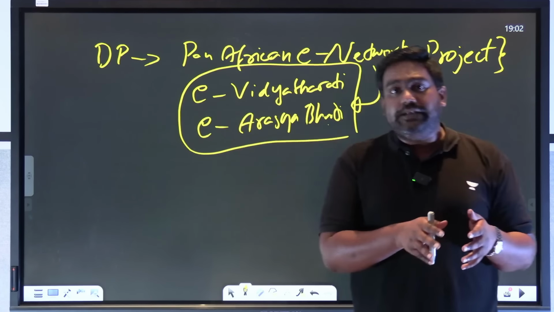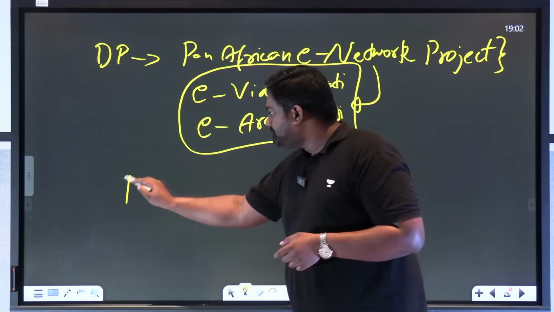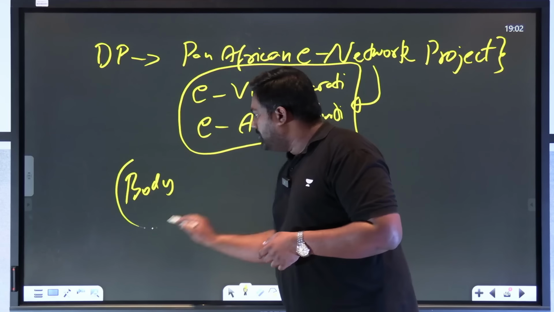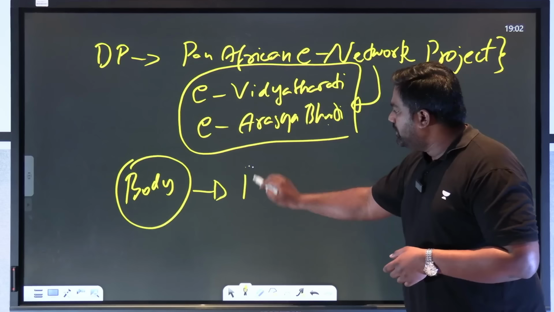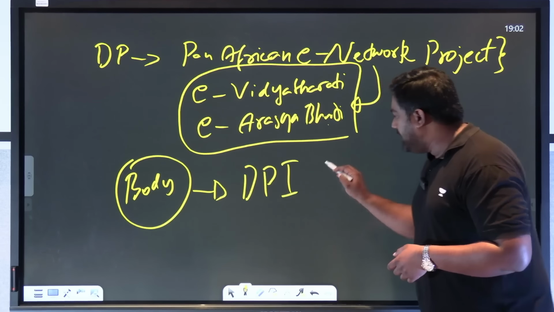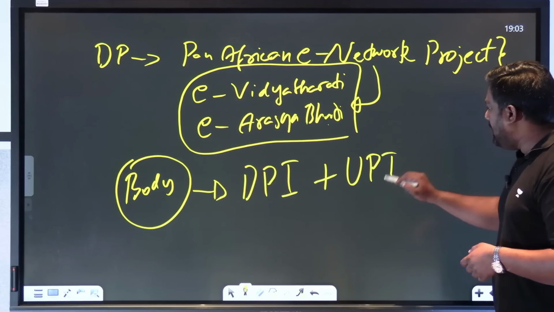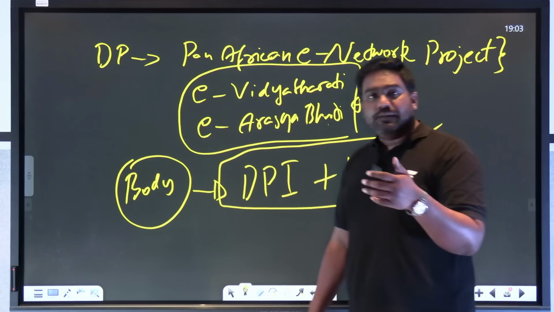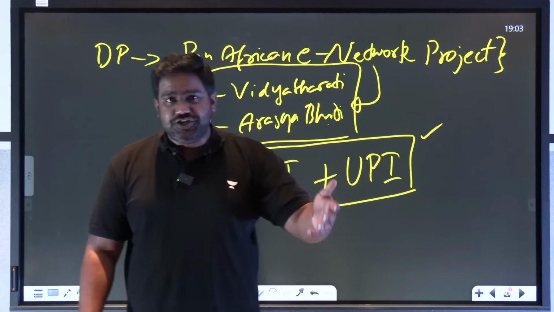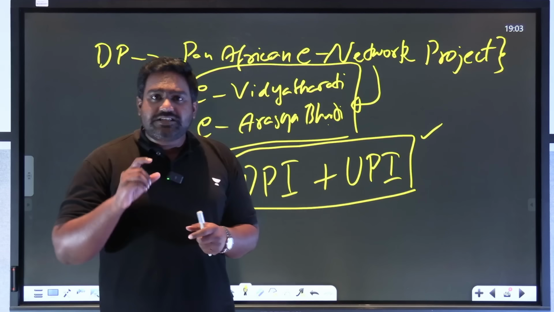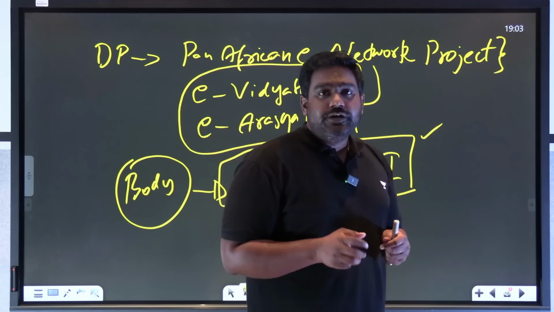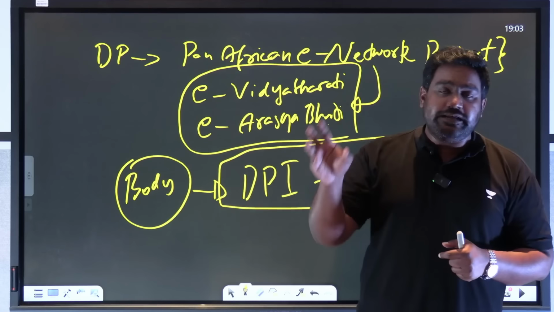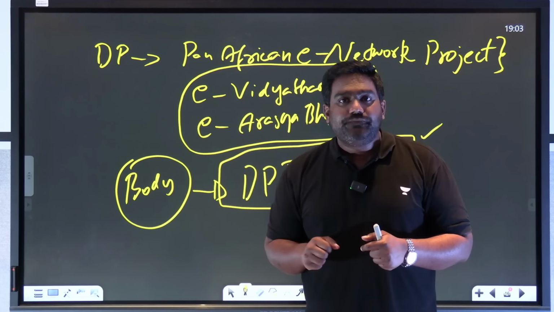Now coming to the current context, in the body of your answer, you have to talk about India rolling out its digital public infrastructure and UPI into African nations. When PM Modi visited Ghana, Nigeria, Namibia, with all these countries, we have signed agreements to help them in implementing the digital public infrastructure.